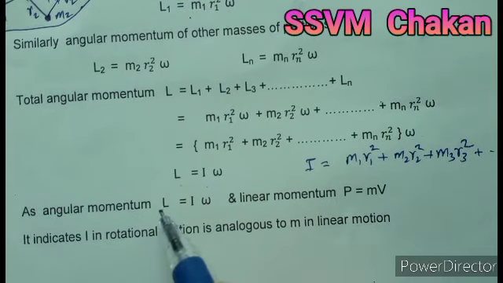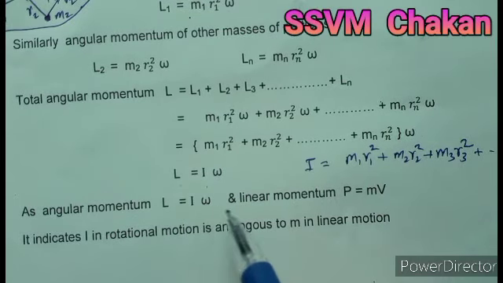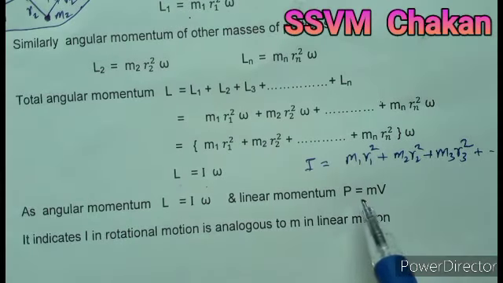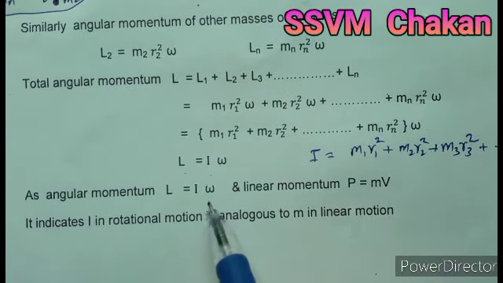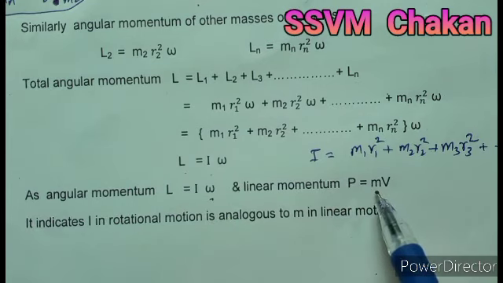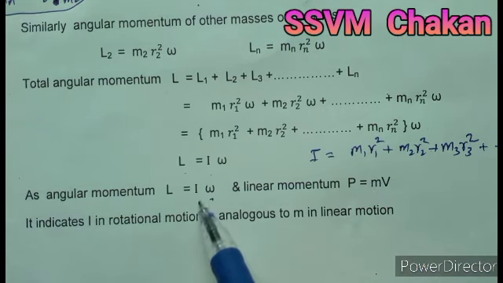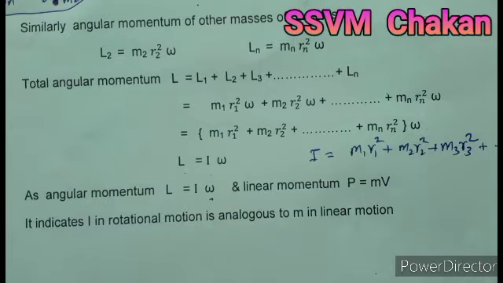Now we get the angular momentum L is equal to I omega, and we know the linear momentum p is equal to mv. Here v is the linear velocity, omega is the angular velocity. Mass in linear motion is equal to the moment of inertia in rotational motion.